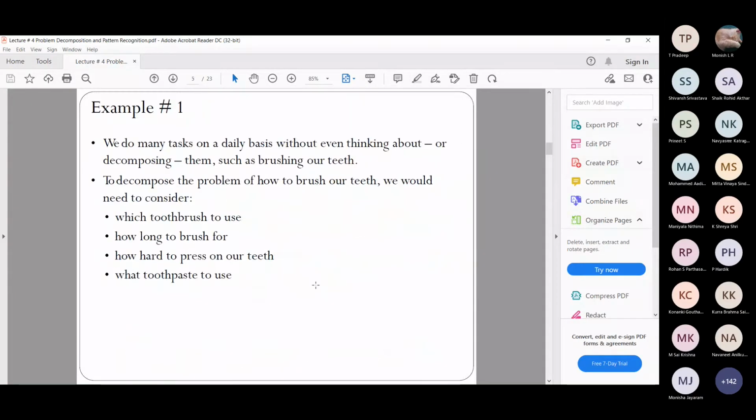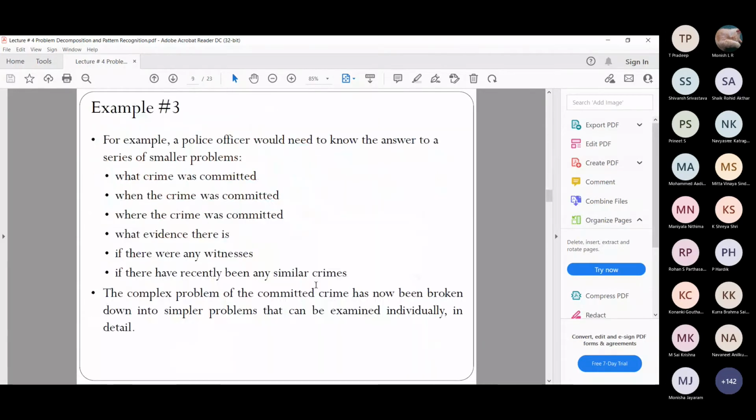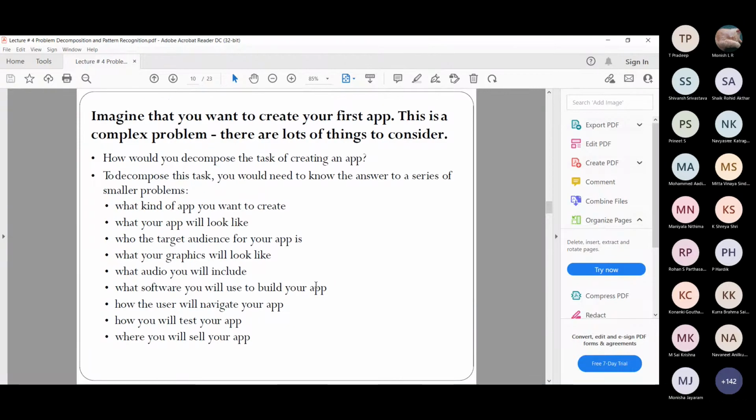Okay, so we were discussing decomposition last class. Complex problems, how you split or decompose them into smaller sub problems so that they are easy to solve. That is one major cornerstone of problem solving, I mean, computational thinking. We discussed an example of a crime scene, how you will identify, how the investigation will happen. Many small sub problems will be there.